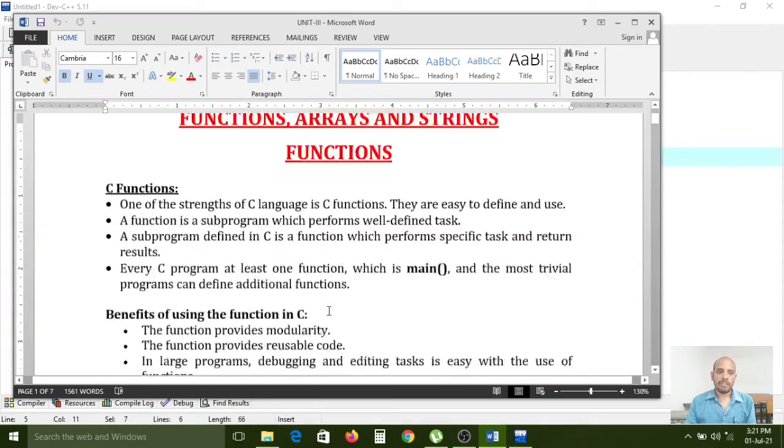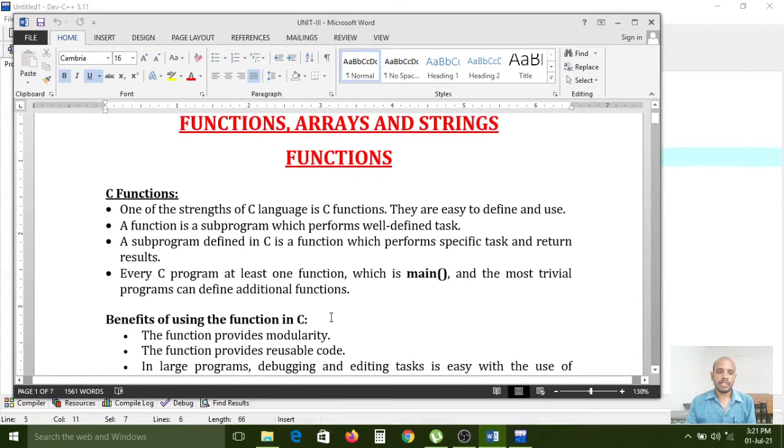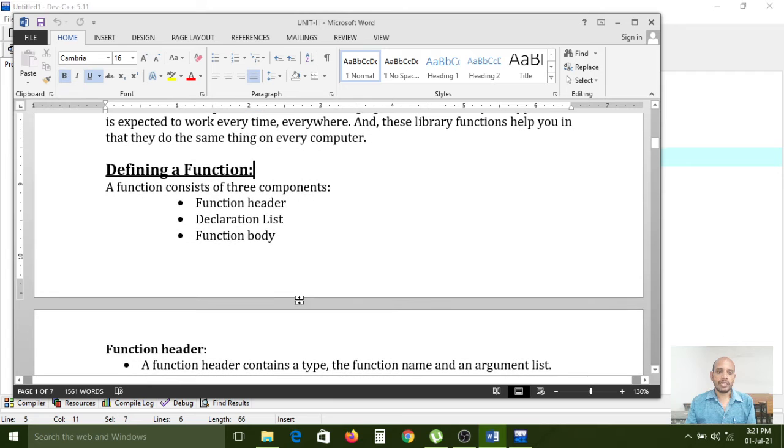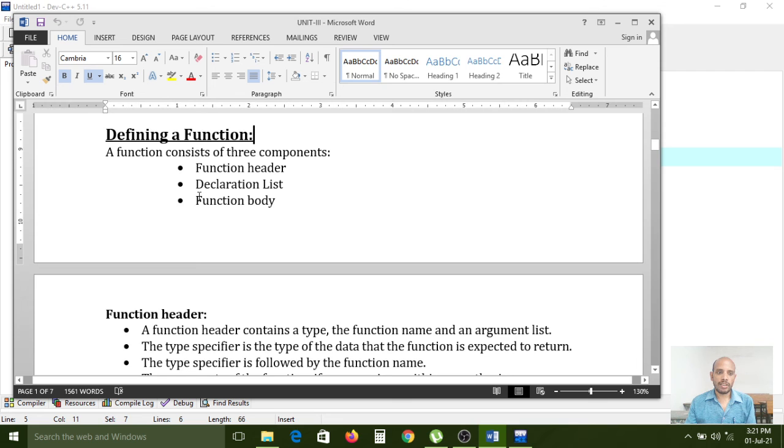And advantages completed, benefits completed, C definition is also completed. Now we have to use defining a function. Defining a function. A function consists of three components. What are they? Function header, function declaration list, function body.